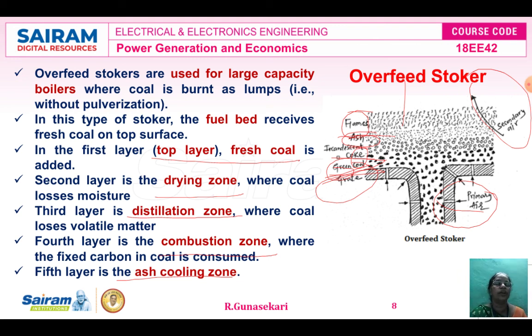Under this topic, the question will come in the VTU University exam as: explain the fuel combustion and combustion equipment. Otherwise, explain the operation of the overfeed stoker and underfeed stoker with a neat diagram. So minimum 6 marks, maximum 8 marks.